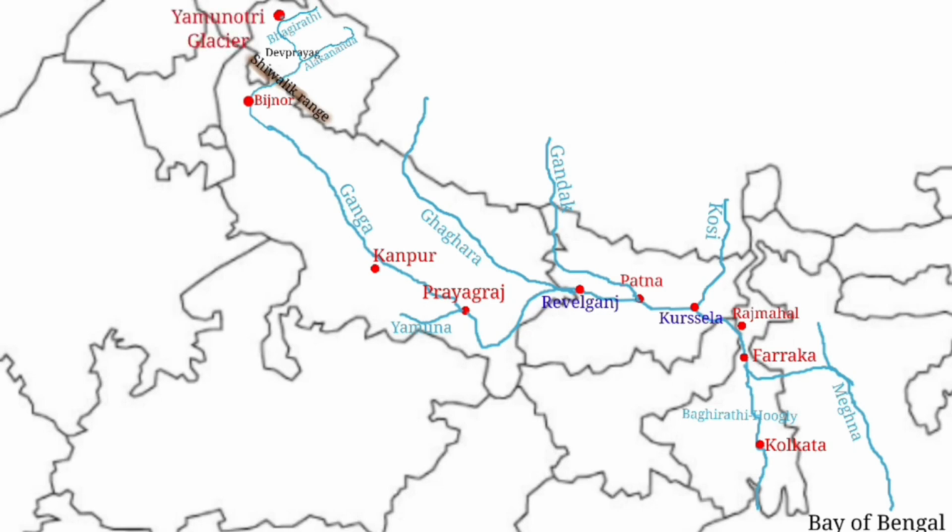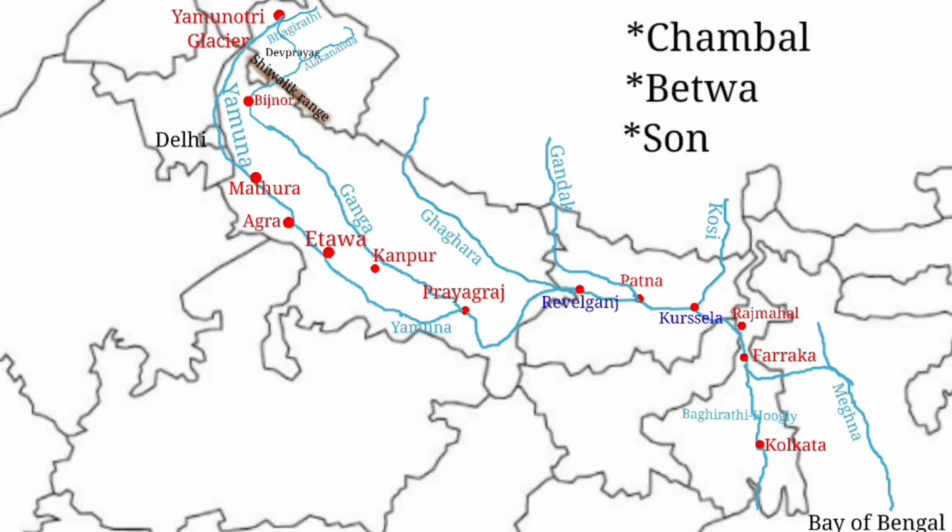From the Yamunotri Glacier, the river Yamuna starts to flow towards the south. Then it flows through Delhi and enters the state of Uttar Pradesh. Then it flows through the cities of Mathura, Agra, and Etawah, and finally joins the Ganga River at Prayagraj. Now, the main tributaries which come from the peninsular uplands are the Chambal, the Betwa, and the Son. These rivers originate from semi-arid regions, that's why they are short and do not carry much water.